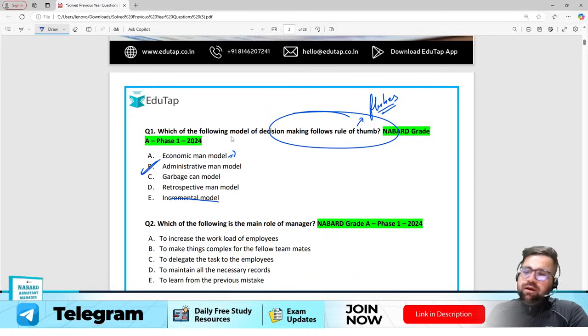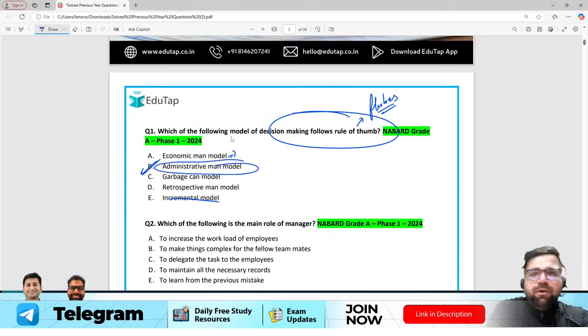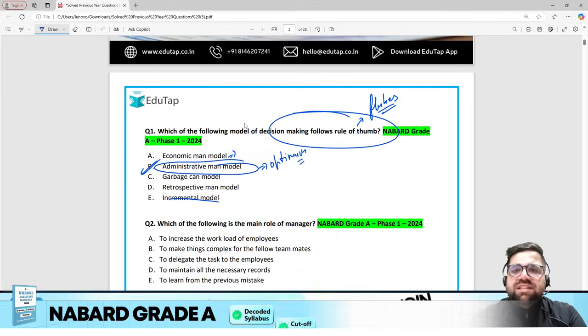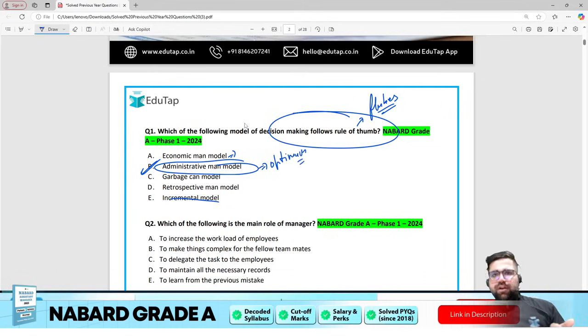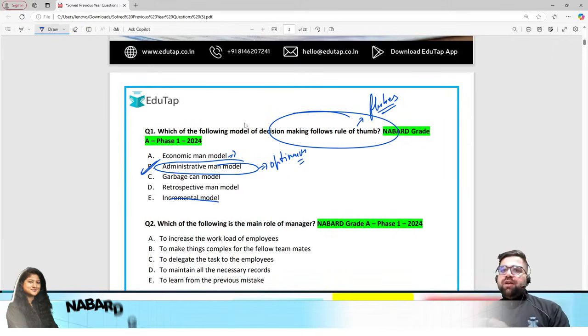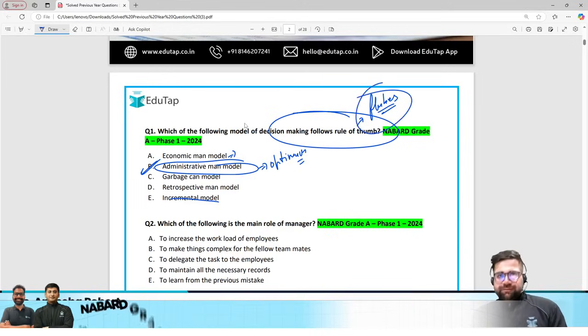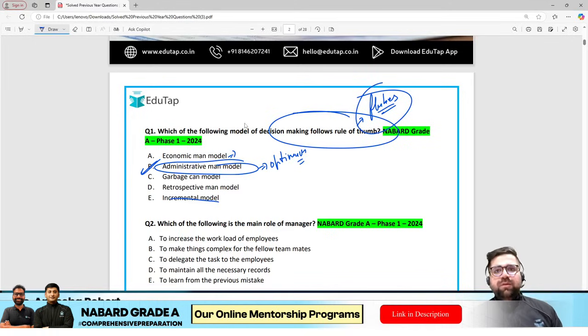So if you are using rule of thumb, it's like hit and try. If that is working, then basically you are using administrative man model. In administrative man model, you try to look for optimum results, if not the best. In economic man model, you try to look for the best. But in administrative man model, you try to go for rational results, or you can say optimum results. And sometimes when we have less time, we use flukes. We use tukkabazi. I hope you are able to connect with me.